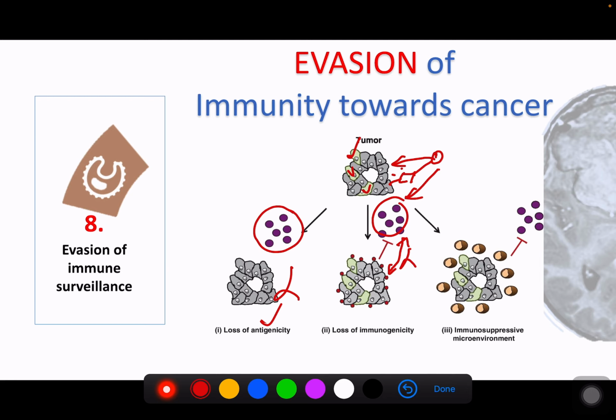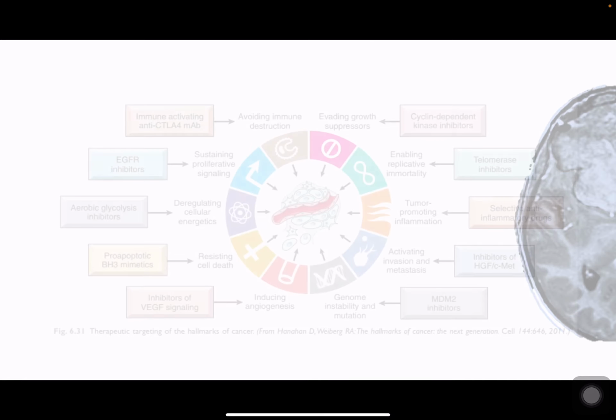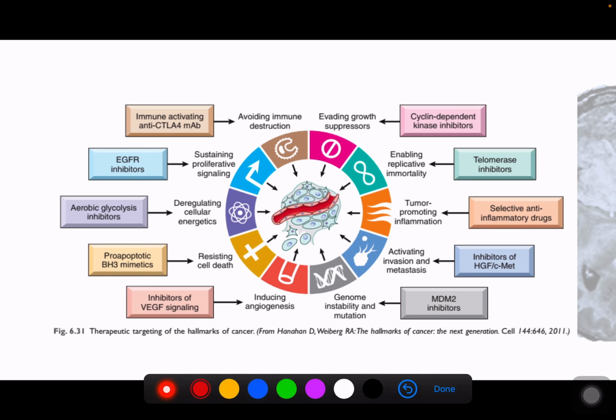And even better, they themselves produce a protective mechanism. They produce some sort of shield to inhibit the immune cells from attacking them. So these are the 1, 2, and 3 tactics that they use to make sure that the immunity does not cause death to them. Okay, all right. I think that's all about the hallmarks of cancer.